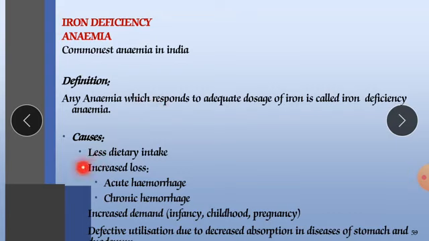First is less dietary intake. In a regular diet we are not taking a sufficient quantity of iron in our food, in our vegetables, in our fruits, in our diets, veg or non-veg. So they should contain iron. Next is increased loss in case of acute hemorrhage.